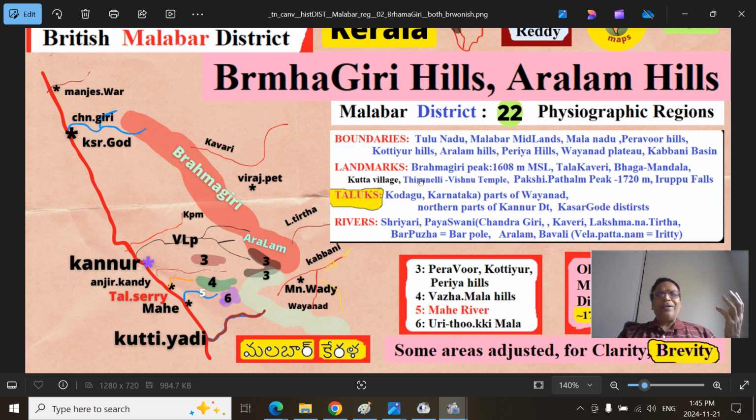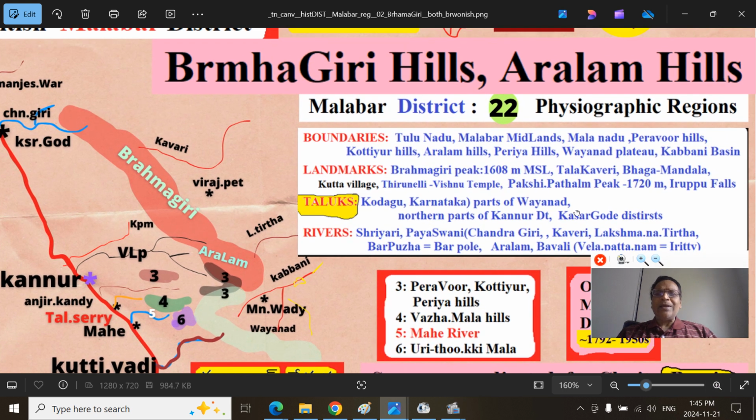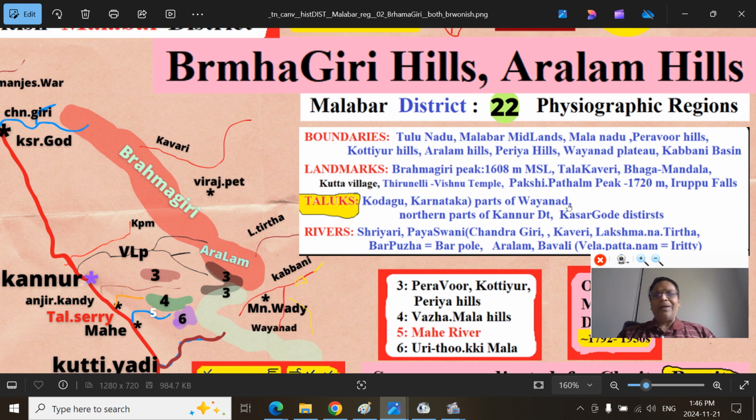even though the village itself is in the Kodagu district, the Kutta village. Tirunelli, a famous Vishnu temple, and Pakshipatalam, a bird sanctuary, as well as the mountain peak region, 1720 meters. And Irupu Falls on the Lakshmana Tirtha river that flows on the east side of the Brahmagiri mountains. Like the Kabbani, it joins the Kaveri Mata river.